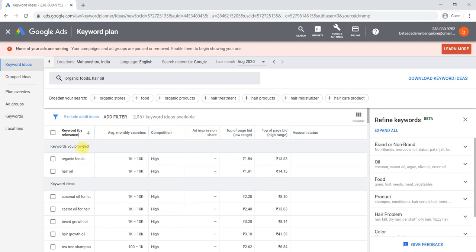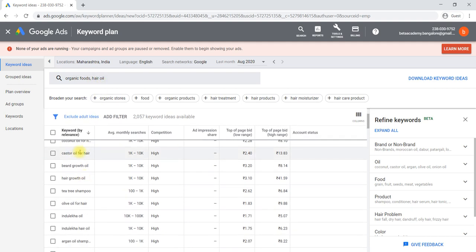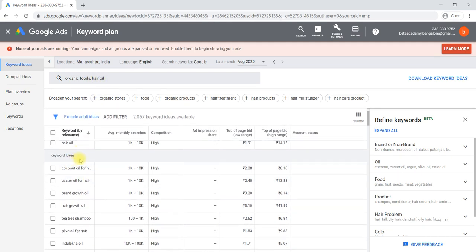Here are the two primary keywords you have selected, organic foods and hair oil. And the other keyword ideas are suggested by Google based on the search engine, in the sense what customers are searching, so far what they have searched, those keywords are shown here.